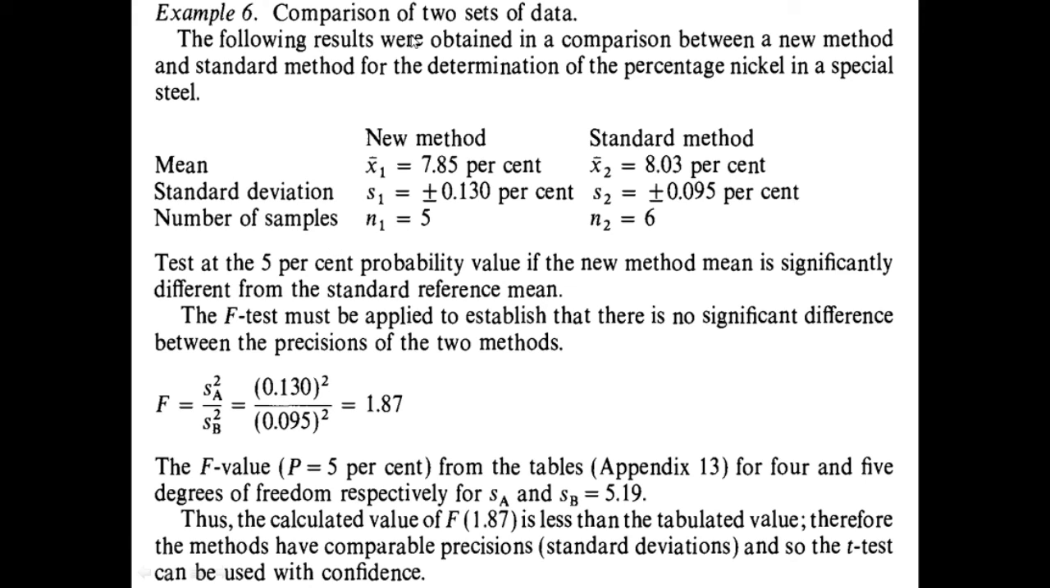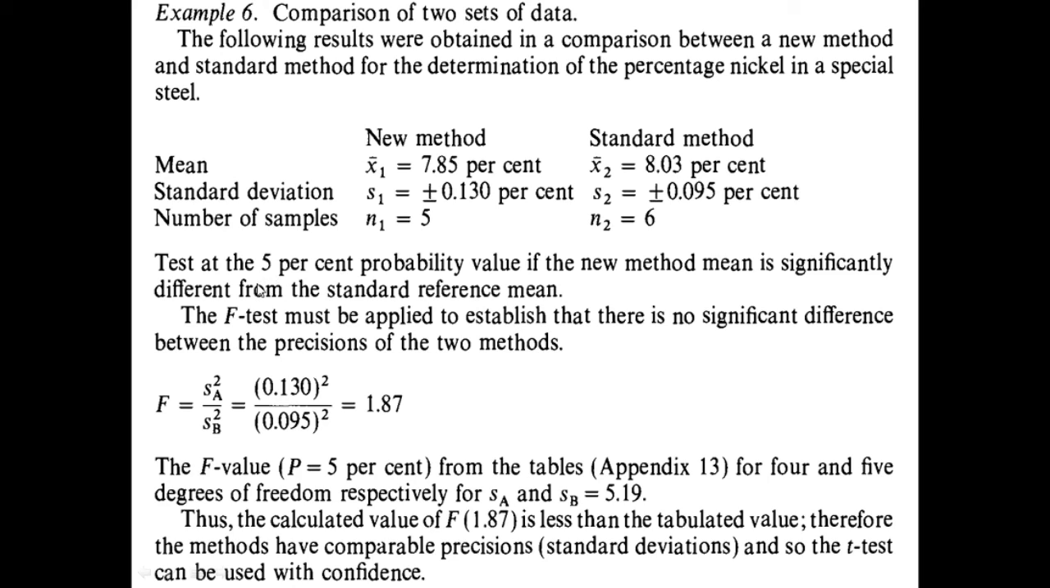The following results were obtained in a comparison between the new method and the standard method for the determination of the percentage of nickel in special steel. Mean: 7.85% for the new method, 8.03% for the standard method. Standard deviation: 0.130% for the new method, 0.095% for the standard method. Number of samples for the new method is equal to 5. Number of samples for the standard method is equal to 6.